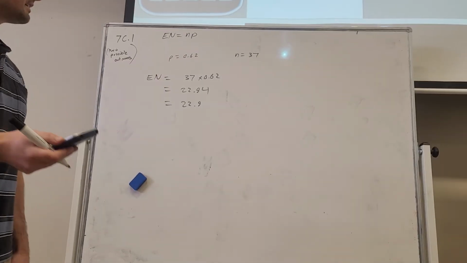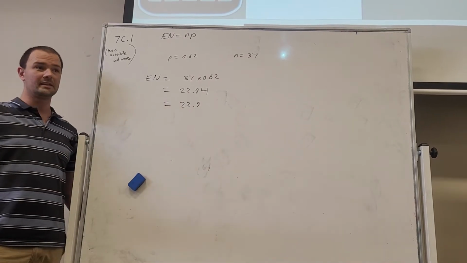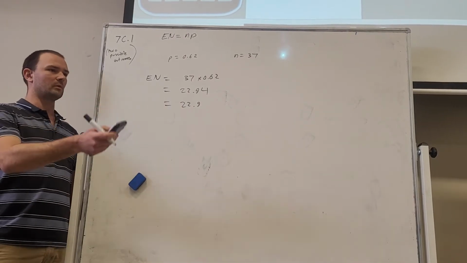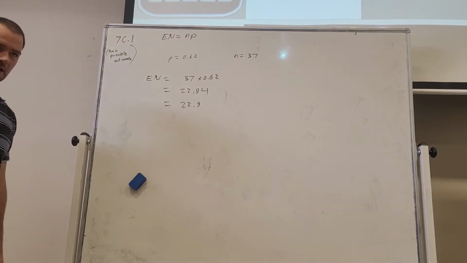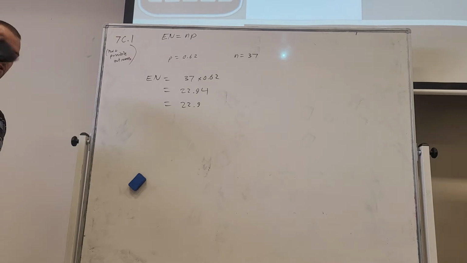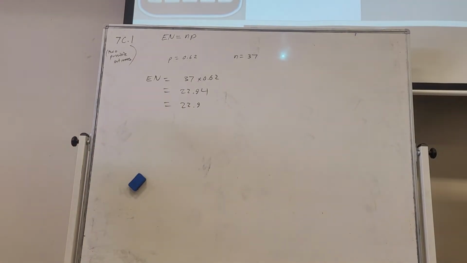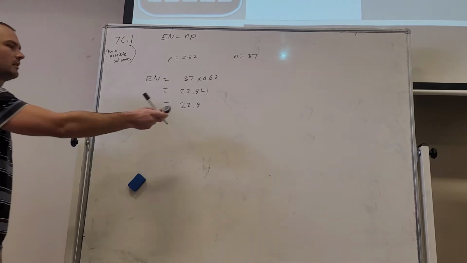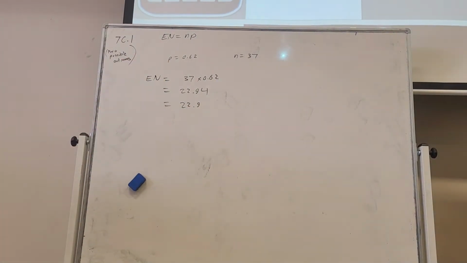If it's said explicitly, like out of 37, how many will he save? Then you would round that to 23. So this is the number on average, but if the question is asking specifically for a discrete number, then we would round that to the nearest whole number. So if it's 0.5, we're going to round it up. If it's 0.4, it's going to stay at 22.